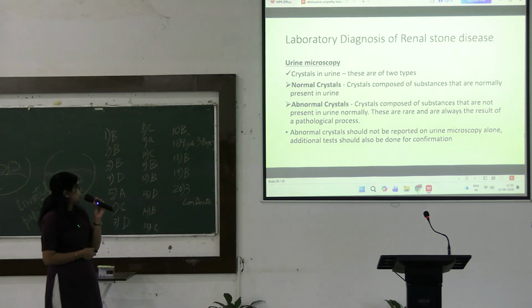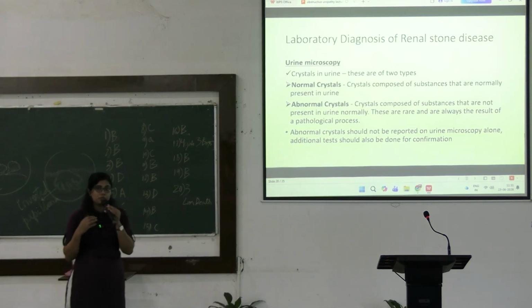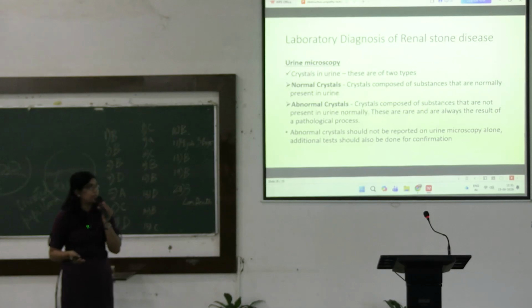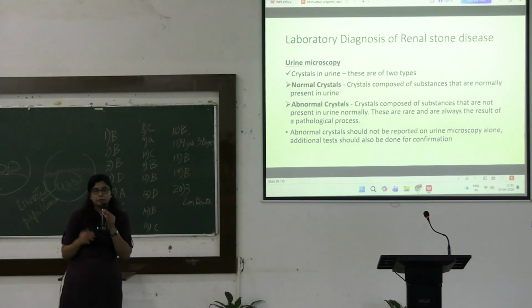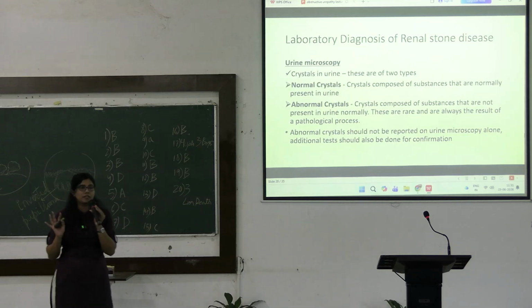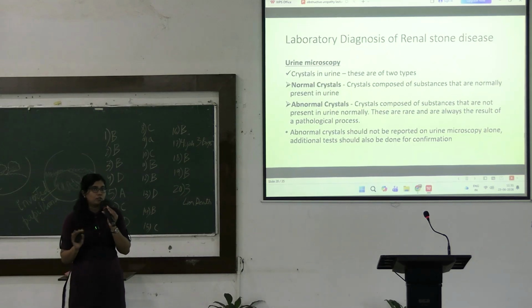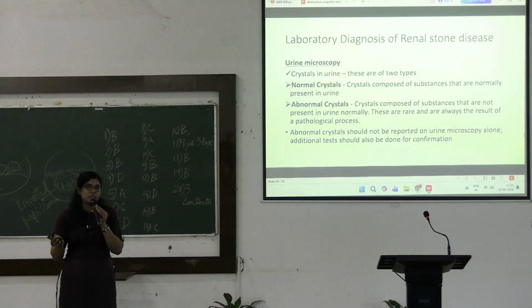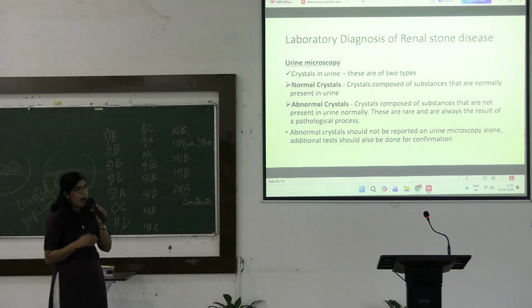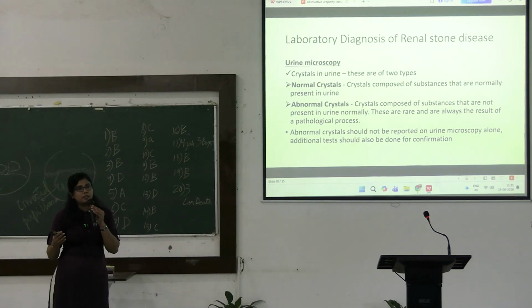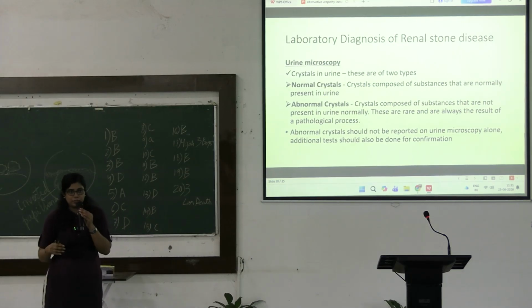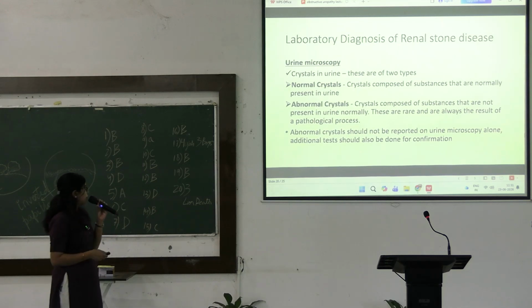The normal crystals are composed of substances that are normally present in urine, and the abnormal crystals are composed of substances which are not present normally in urine. Whenever we find some of these abnormal crystals, we also have to look at other biochemical test results before reporting it, because we cannot report an abnormal crystal just on the basis of urine microscopy.